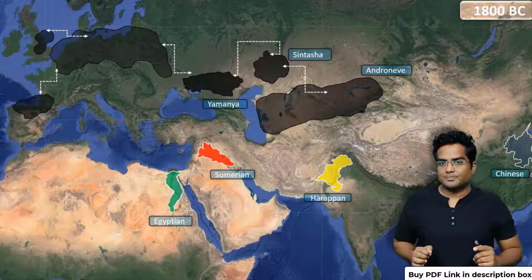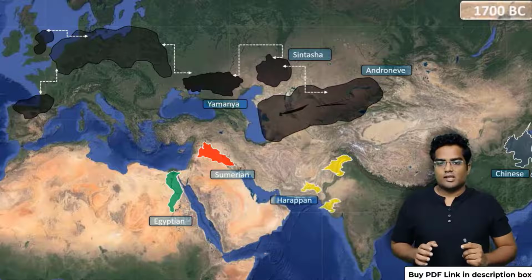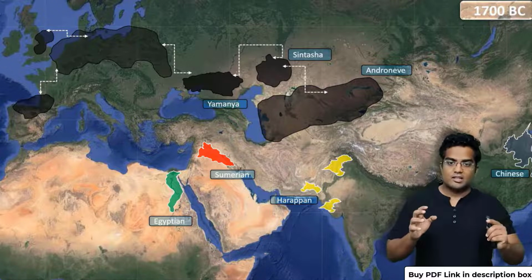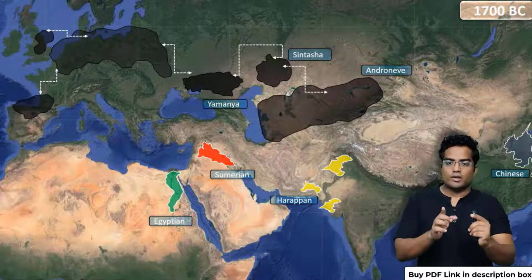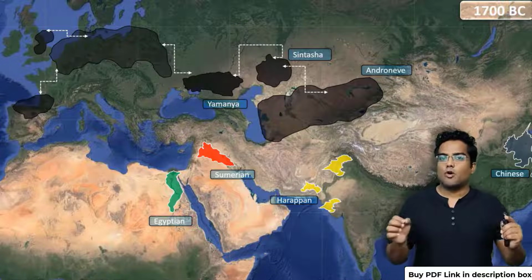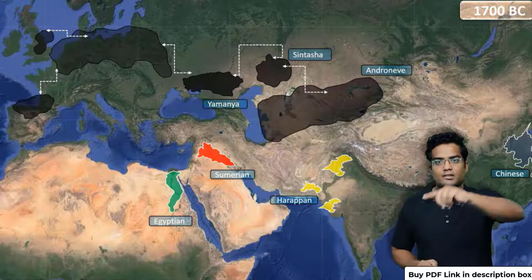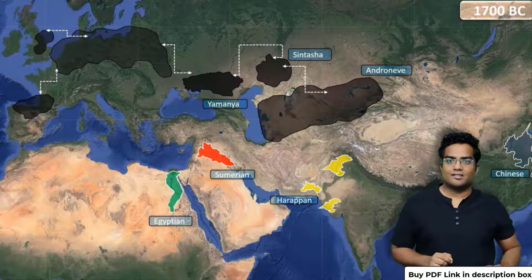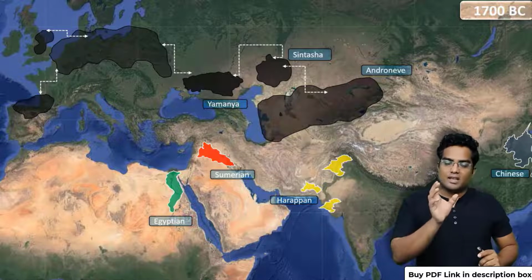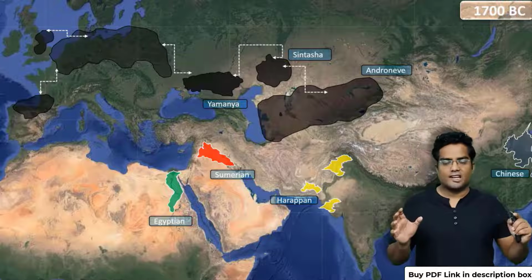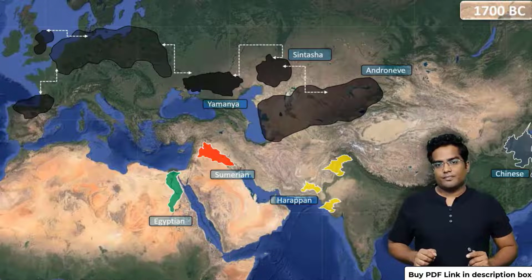So what's next? Now, as you can see, 1700 BC. The Yamnai culture has again spread. However, many of the civilizations, the Bronze Age civilizations, are on decline. Like this, it's on decline. 1700 BC, the Harappan civilization has split into three parts. It's in a declining phase. Right? So what's next? Let's explore.